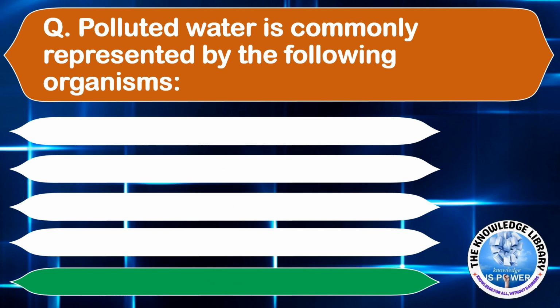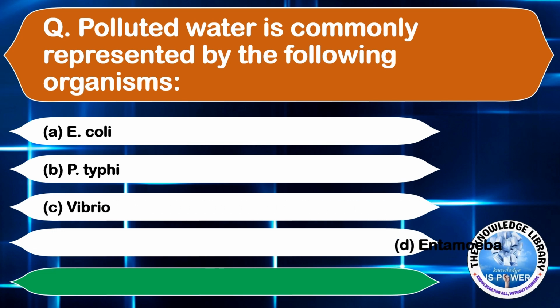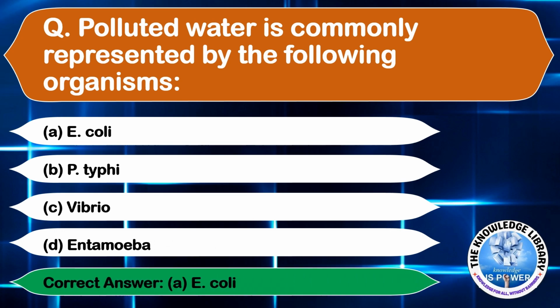Polluted water is commonly represented by the following organisms. Option A E. coli, option B P. typhi, option C Vibrio, and option D Entamoeba. The correct answer is option A E. coli. Moving on to the next question.